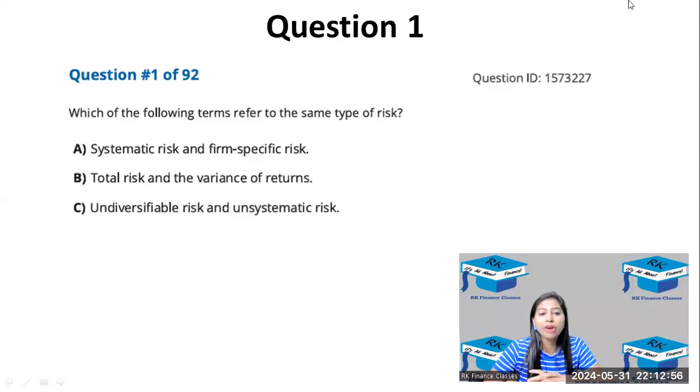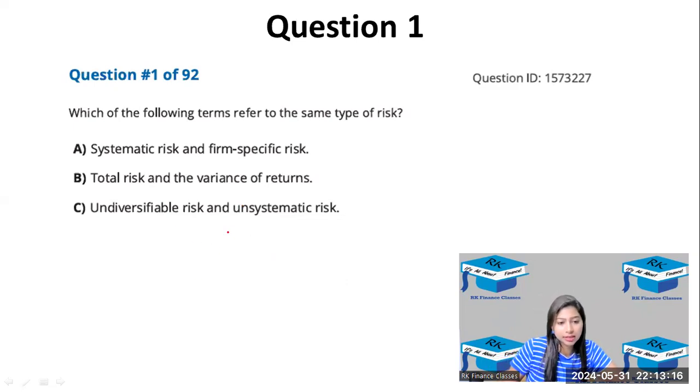So, question number 1 from reading number 21. Which of the following terms refer to the same type of risk? Let's look at the options. Option A is systematic risk and firm specific risk. So, you need to know what the names for these are.